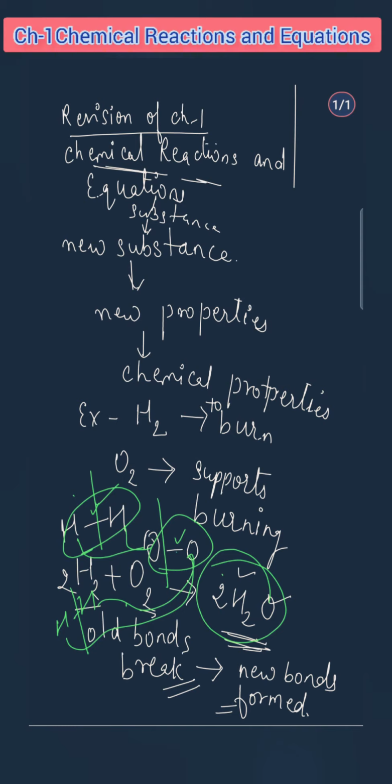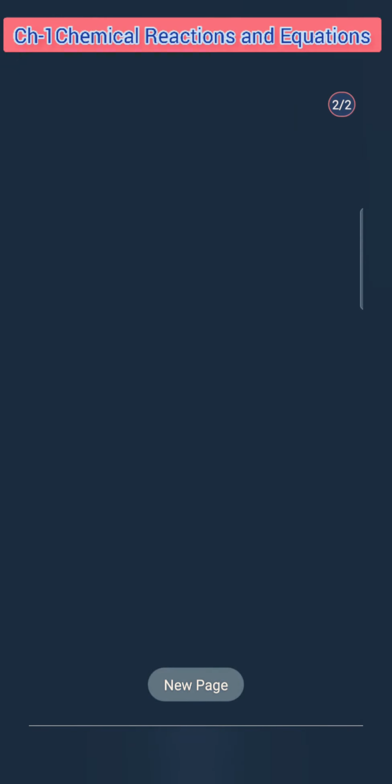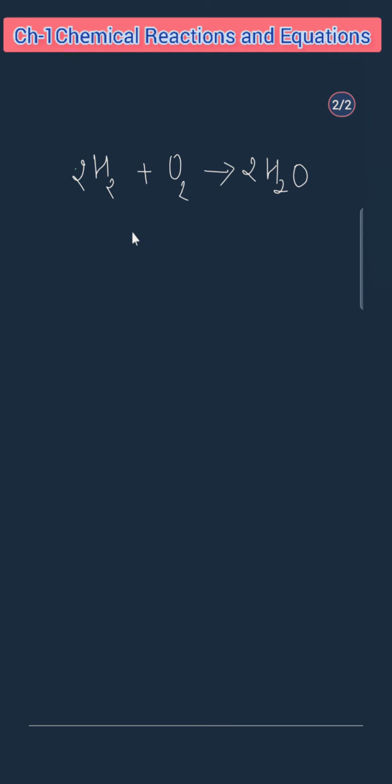We can take one more example for that. If I write hydrogen and oxygen in the form of bonds, and I want to show you two molecules of hydrogen, I write H2 plus O2 gives H2O. In the form of bonds, I have H bonded to H, and H bonded to H. This is my H2 molecule, one H2 molecule, and this is the second H2 molecule. So we have two H2 molecules.